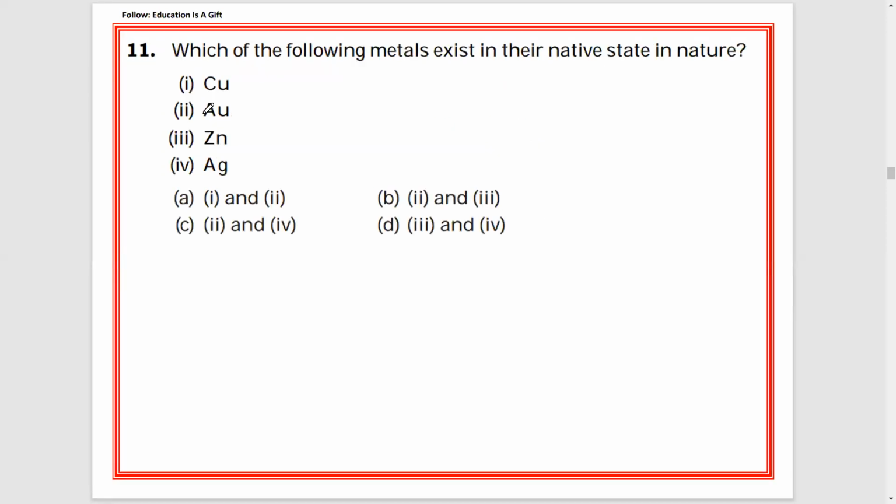Next, number 11, which of the following metals exist in their native state in nature? Native state in the sense it will not be reacting with any other compounds or elements. Simply to say, Au gold, Ag silver. These two metals are less reactive metals, and they are usually found in free state. So native state in the sense free state.